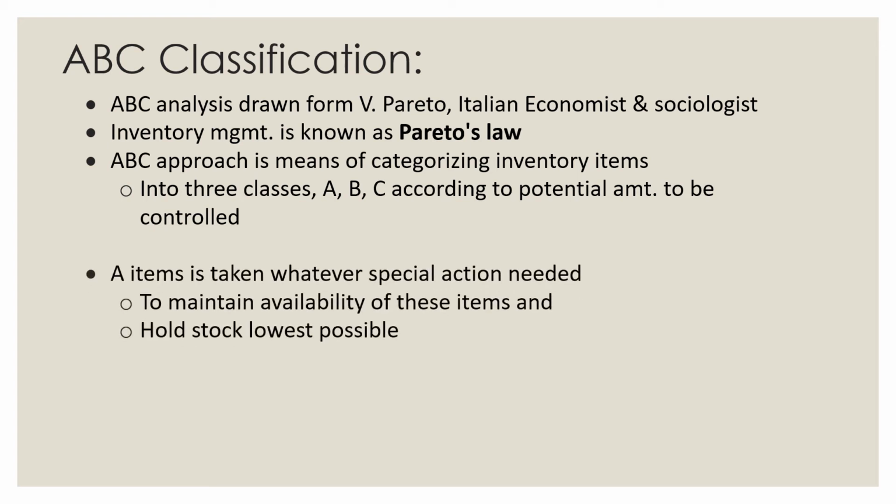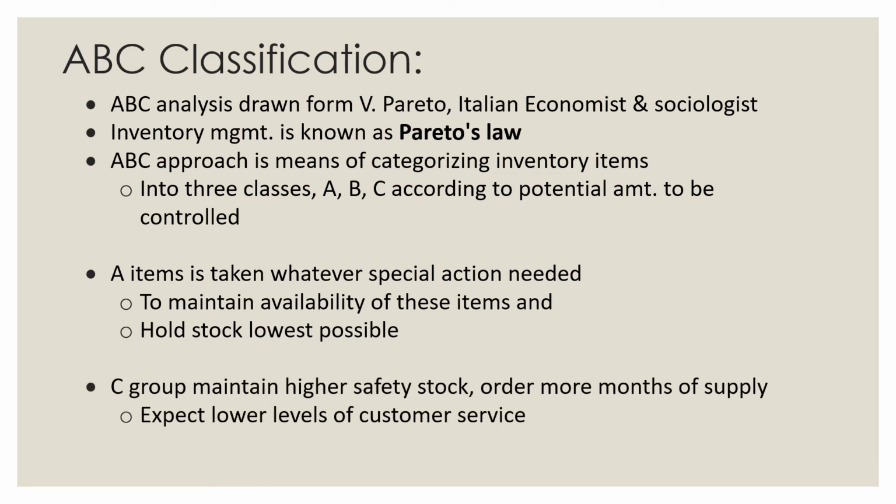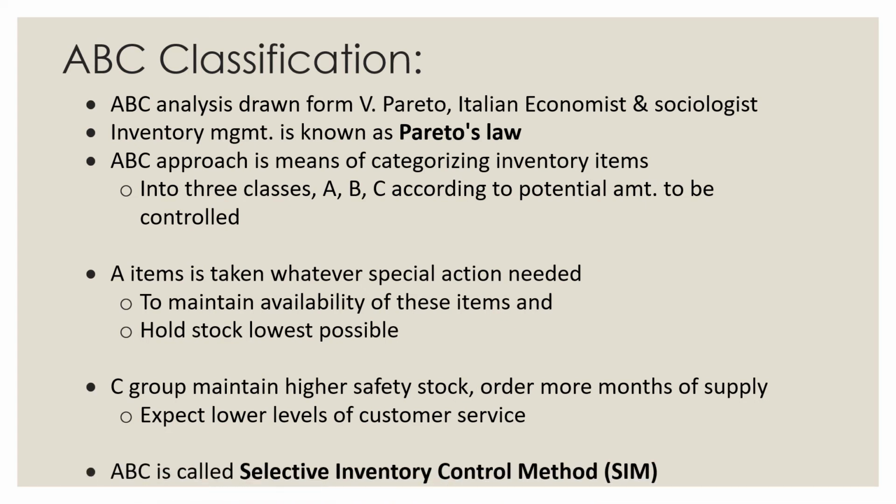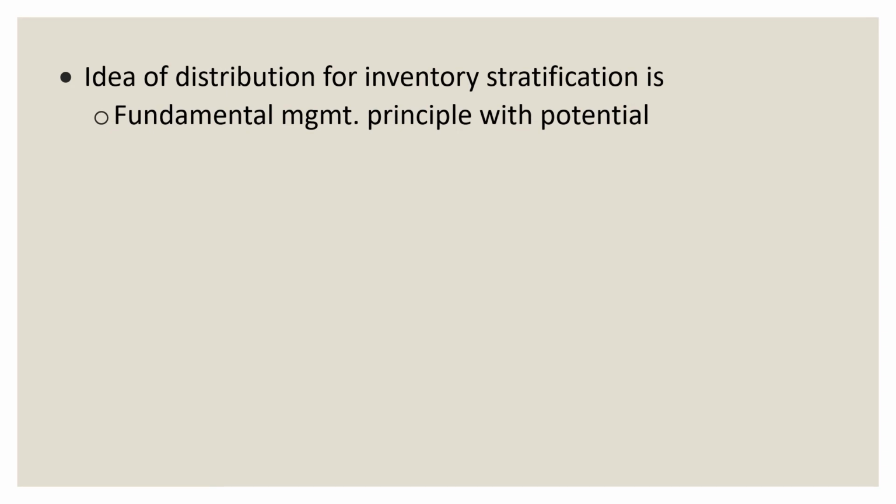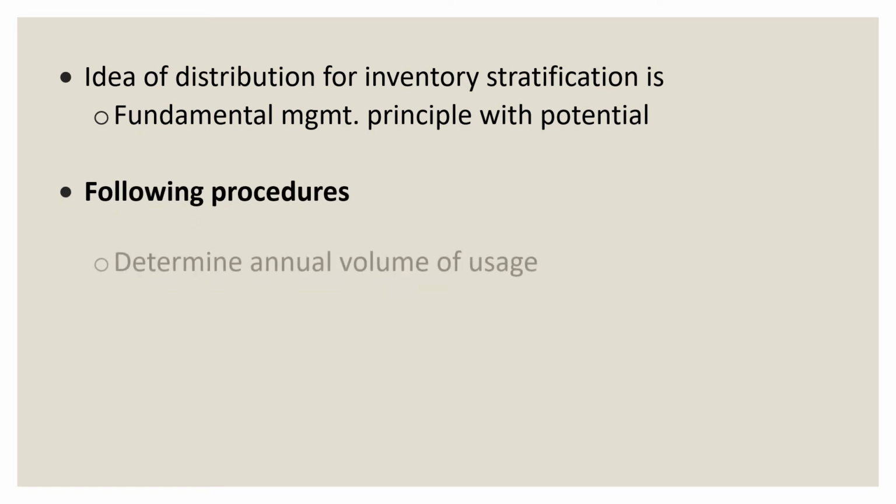For A items, special action is needed to maintain the availability of the item and hold the stock at the lowest possible level. The C group maintains a higher safety stock, orders more months of supply and expects low levels of customer service. And ABC is called the Selective Inventory Control System. Now, the idea of distribution for inventory stratification is the fundamental management principle with the following procedures.